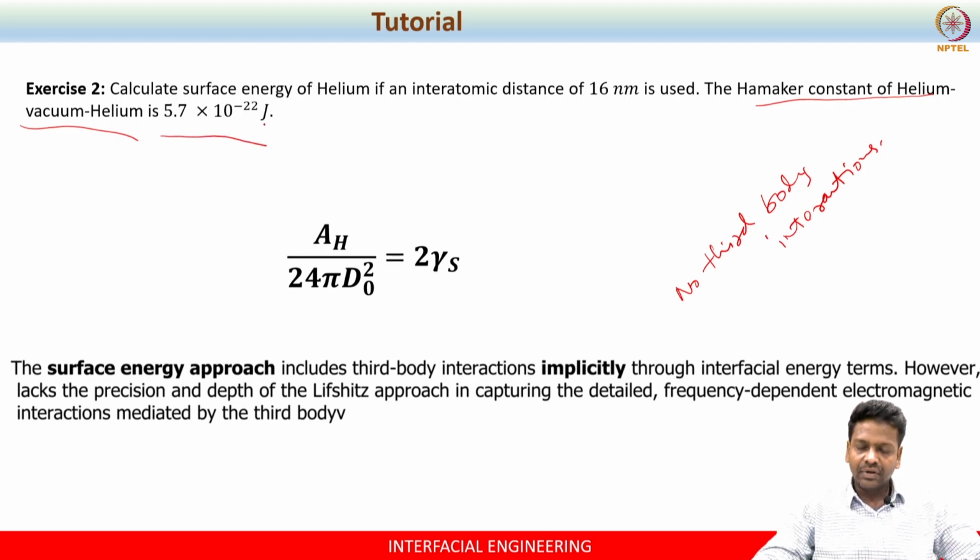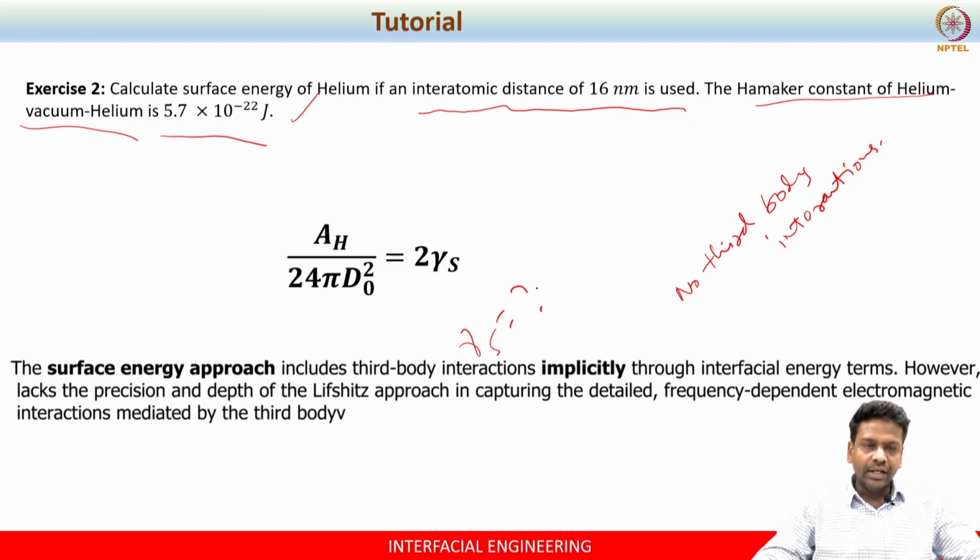And in this way, the Hamaker constant value is given here, which is 5.7 times 10 to the power minus 22 joule, right. Additionally you are also given the interatomic distance of 16 nanometer. That is the minimum separation distance, which is also given in this problem. What exactly is asked in this question is the surface energy. So you need to calculate the surface energy.